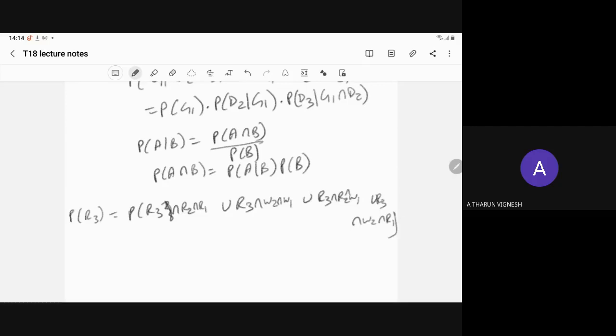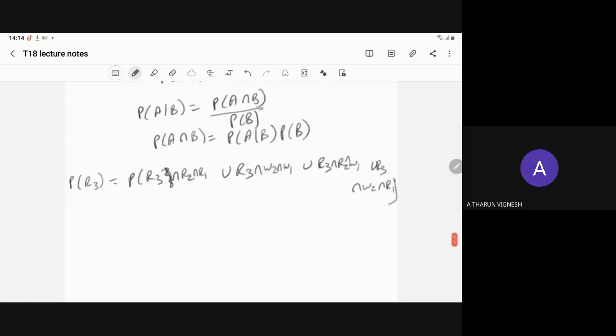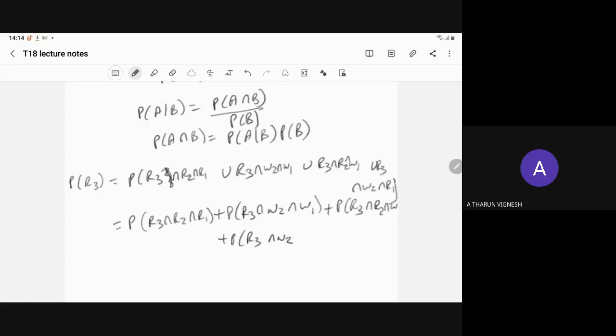And you know that all the sample points in this sample space are mutually exclusive. So this can be written as probability of R3 intersection R2 intersection R1, plus probability of R3 intersection W2 intersection W1, plus probability of R3 intersection R2 intersection W1, plus probability of R3 intersection W2 intersection R1.